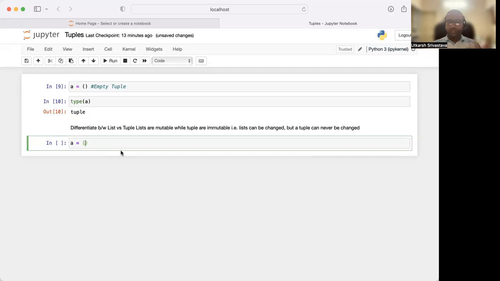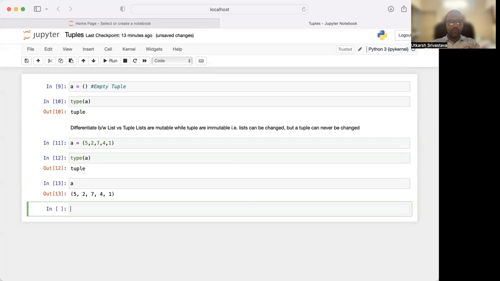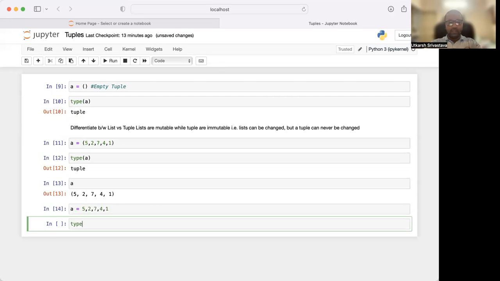All right, so let us see 5, 2, 7, 4, 1, and let us print its type. It will be called a tuple. Now, another property of a tuple is if you write a is equal to 5, comma 2, comma 7, comma 4, comma 1 and check the type of a.